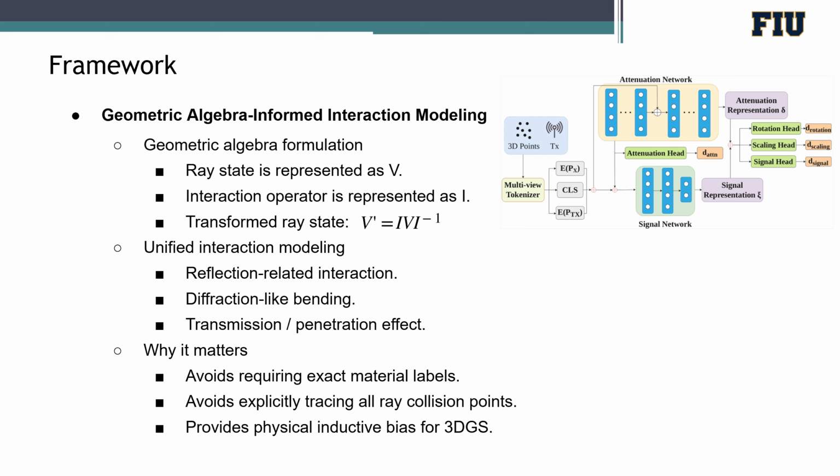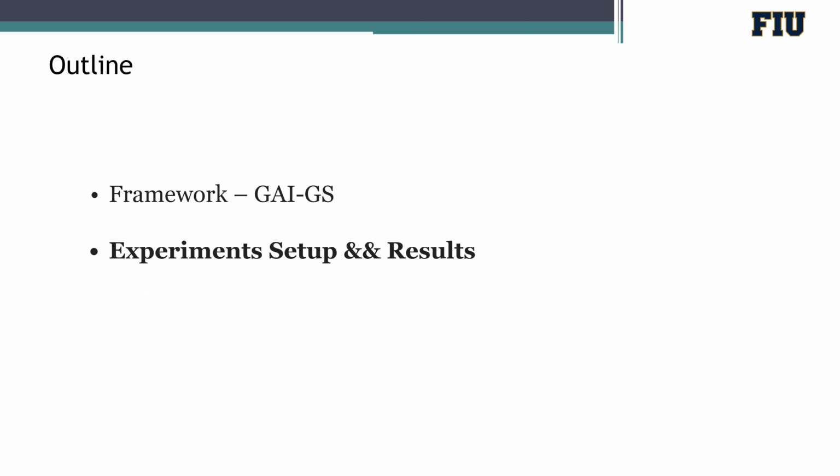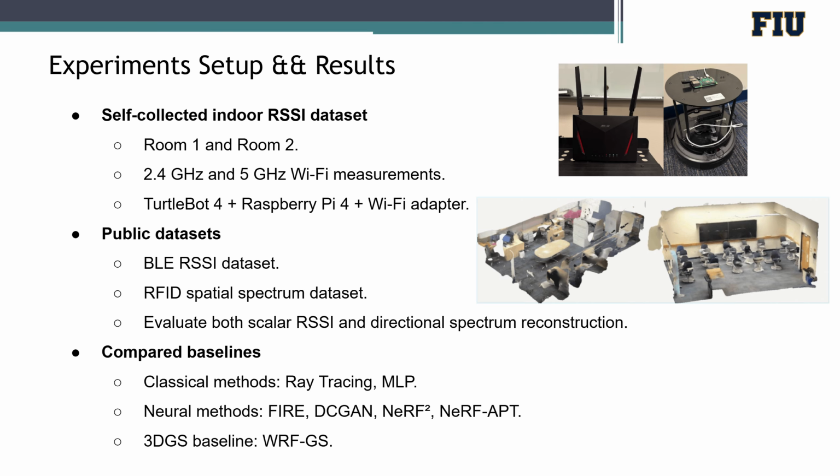This design is useful because real indoor environments usually do not have accurate material labels or exact ray collection annotations. Instead of explicitly tracing every ray and every interaction point, our method learns this interaction effect implicitly through the geometric algebra-informed token representations. As a result, our model adds a physical inductive bias to 3D Gaussian splatting, making the representation more suitable for wireless channel modeling. And next, I'm going to talk about our experimental setup and some results.